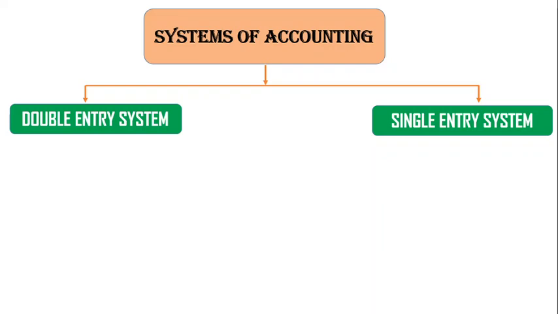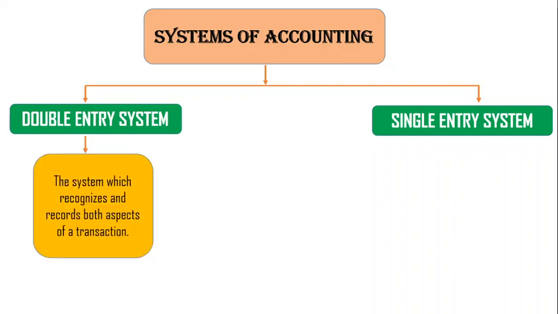Under this system, every transaction has two aspects, and this system recognizes and records both aspects of the transaction. Let me explain this with an example.